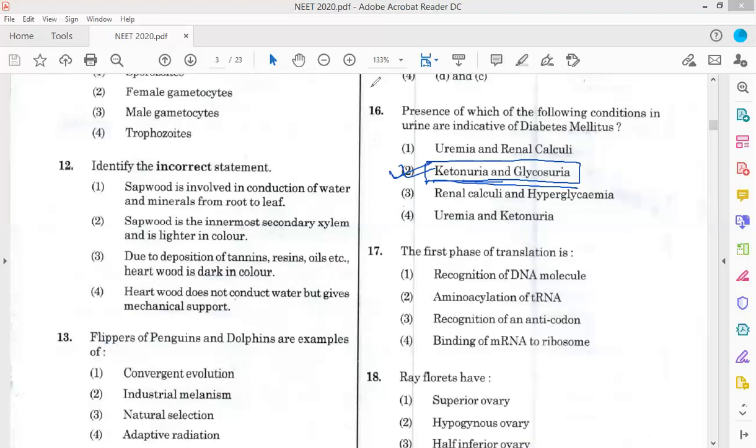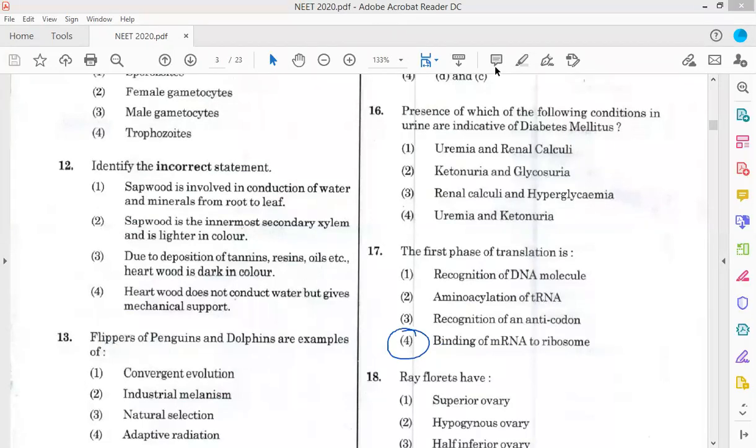Now question number 17. The first phase of translation is the binding of mRNA to ribosome. That is option 4, the correct answer.